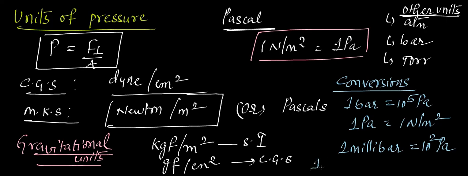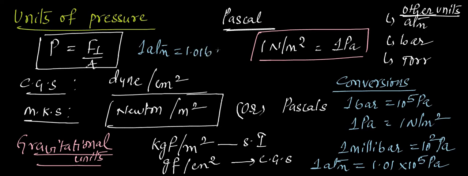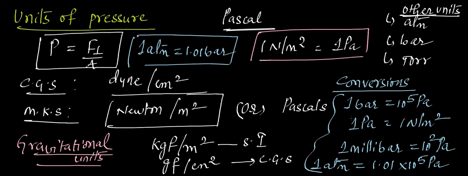And 1 atm is nothing but 1.01 into 10 to the power of 5 pascals. So 1 atm is equal to 1.01 bar. These are all the conversion formulas.